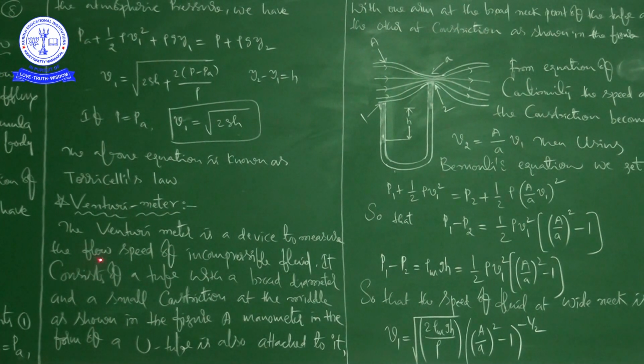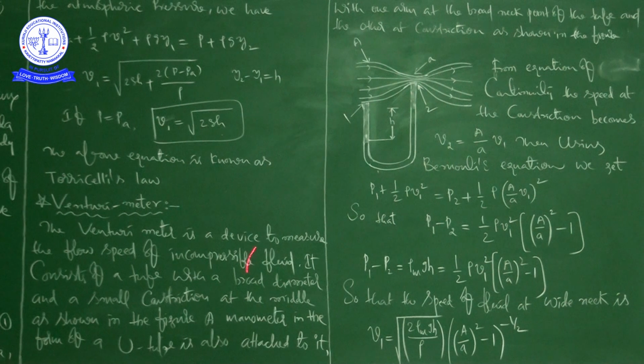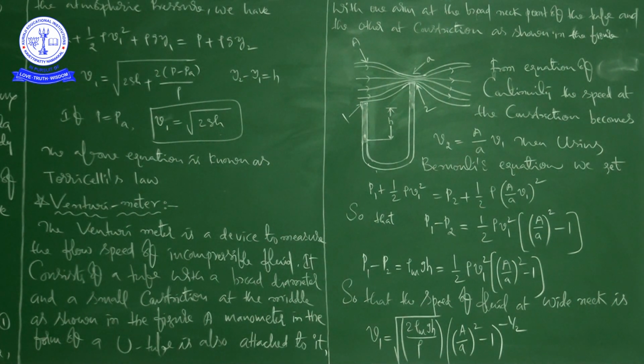measure the flow speed of incompressible fluid. See here, he is talking about the Venturi meter. It consists of a tube with a broad diameter and a small constriction at the middle as shown in this figure.